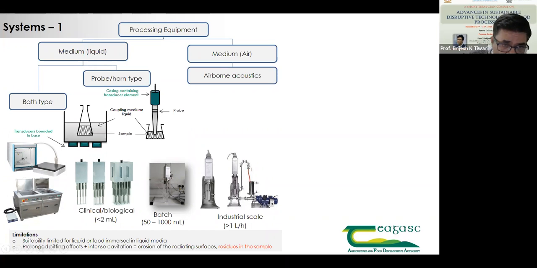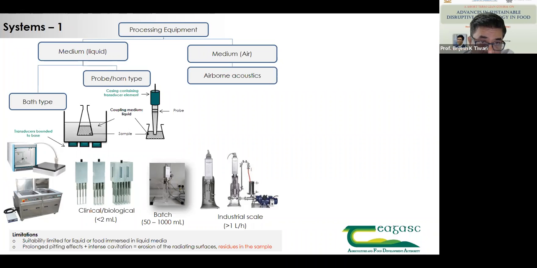Another type of probe system, for clinical and biological applications, is the multi-pin probe system. It can be used with a 96-well plate for gene transfer, for modification of bacteria, or for minor treatments. This is the normal type of system, applicable for 2 ml or less.